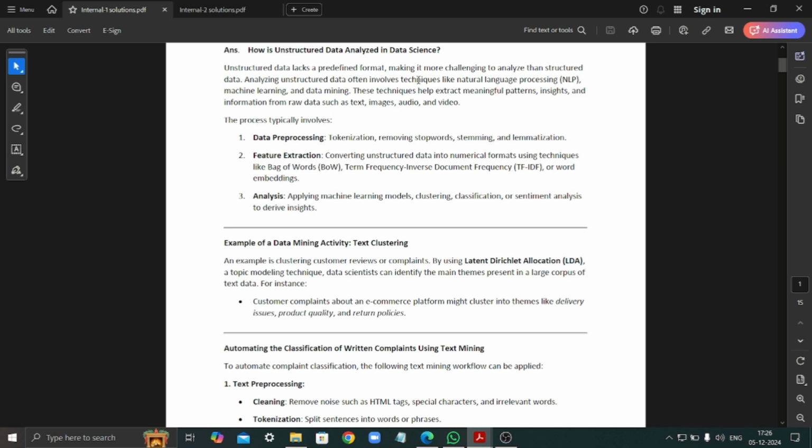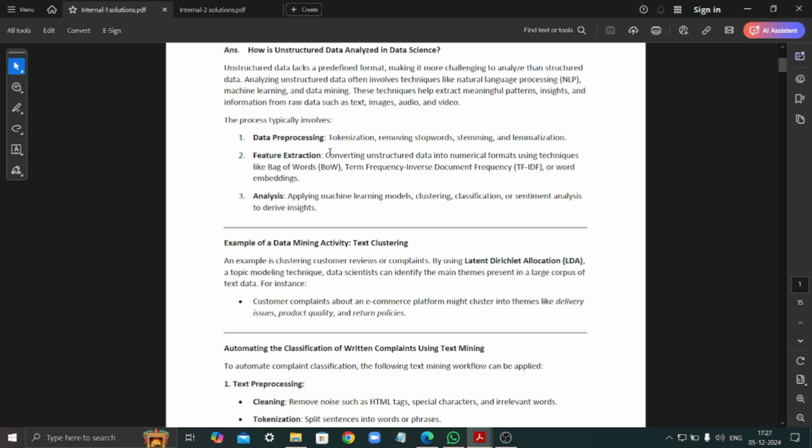So analyzing unstructured data can be difficult, but it can be facilitated by involving techniques like natural language processing, machine learning, data mining, text mining. These techniques help us to extract meaningful patterns, insights, and information from our raw data, which is unstructured data. It can be text, images, audio, and video. The process typically involves these three steps, which are data pre-processing, feature extraction, and analysis.